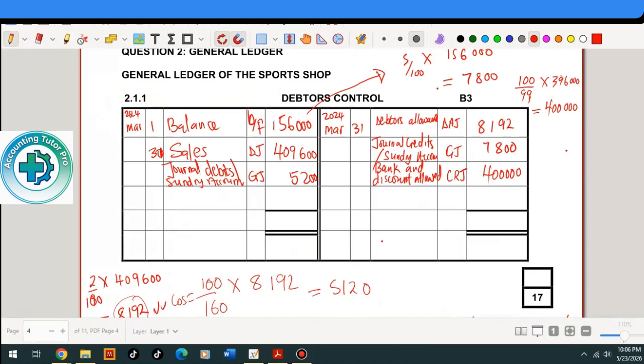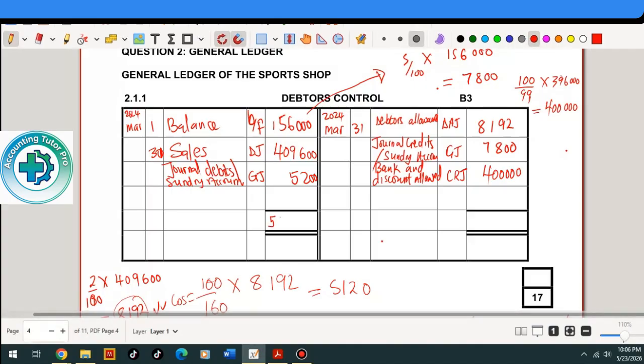Now the next step is to balance these accounts. When you're balancing, you're making the two sides equal. The smaller side always carries the difference. If we add these amounts on the debit side of the debtors control, you can see that the bigger side is the debit side, so the debit side will provide the total for both sides. The total for the debit side is 507,800.